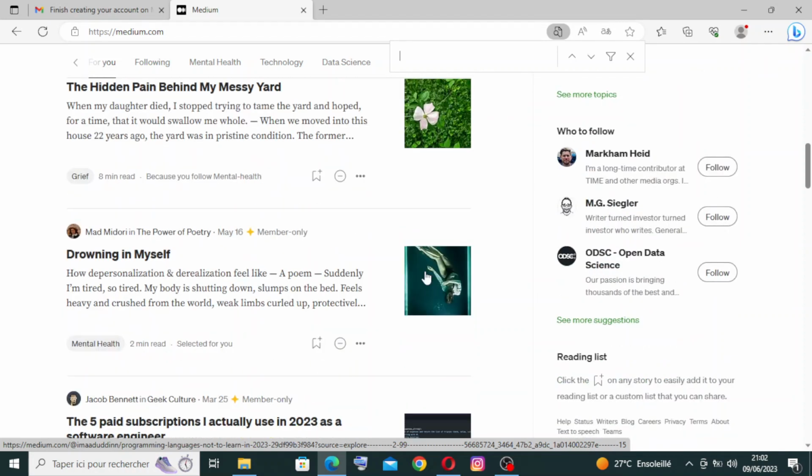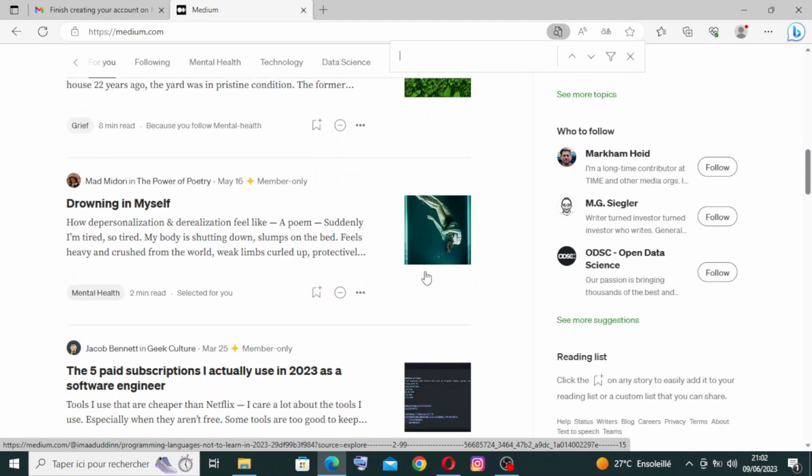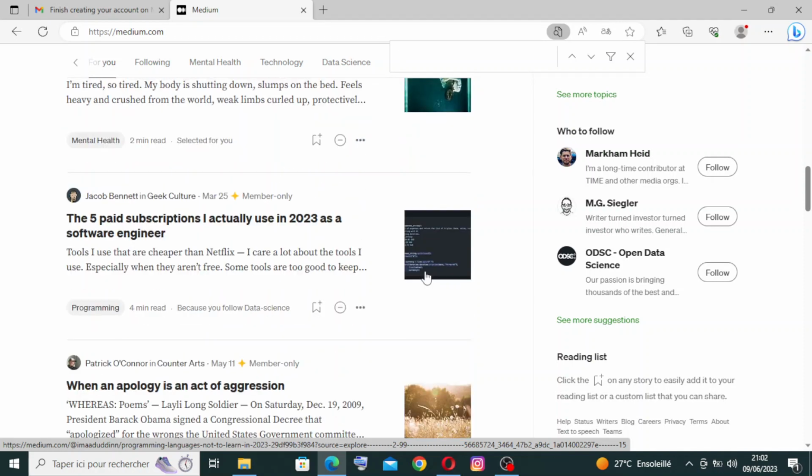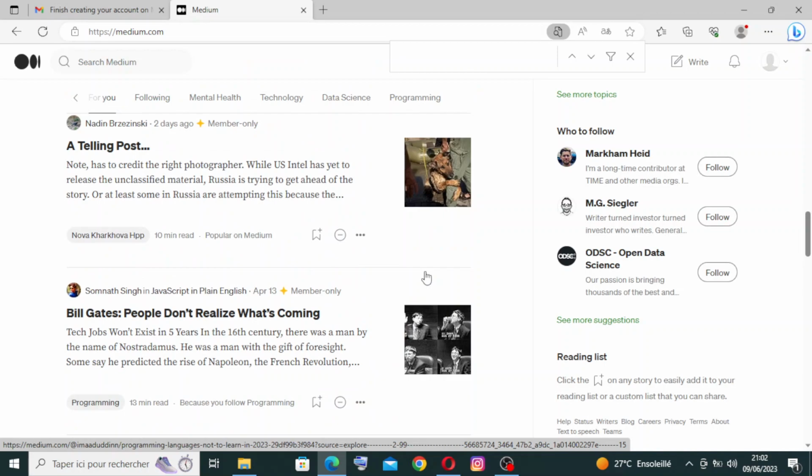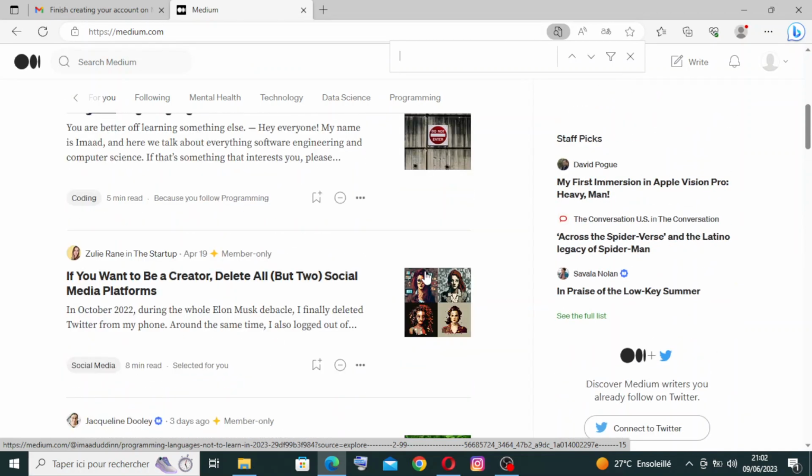The platform covers a broad range of topics, including data analysis, machine learning, algorithms, deep learning, natural language processing, data visualization, and more. The articles are informative, well researched, and often include code examples and practical demonstrations. This is all the articles here and the data analysis.